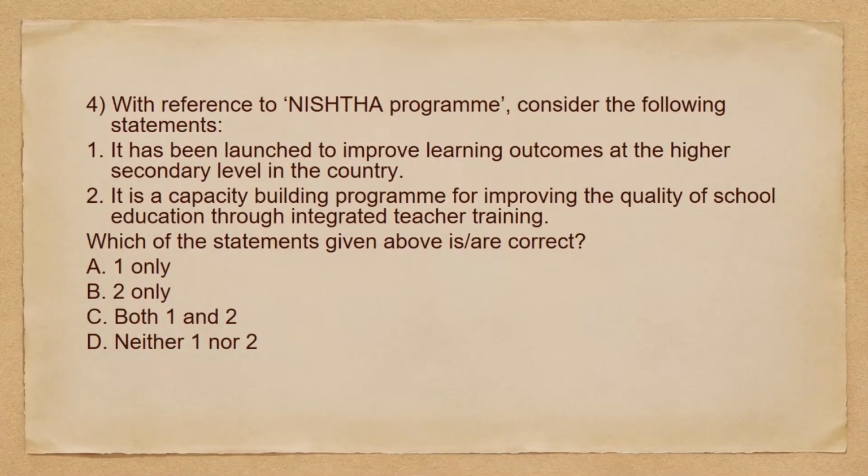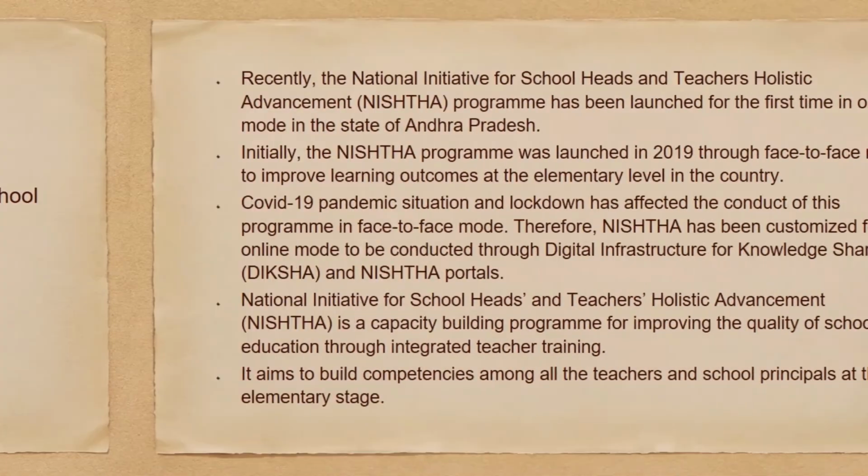With reference to NISHTHA program, consider the following statements. It has been launched to improve learning outcomes at the higher secondary level in the country. Then it is a capacity building program for improving the quality of school education through integrated teacher training. So we have to choose the correct statements. The options are 1 only, 2 only, both 1 and 2, or neither 1 nor 2. Among the given statements, the second statement is correct. So the correct option will be B, 2 only. Let's look into the explanation.